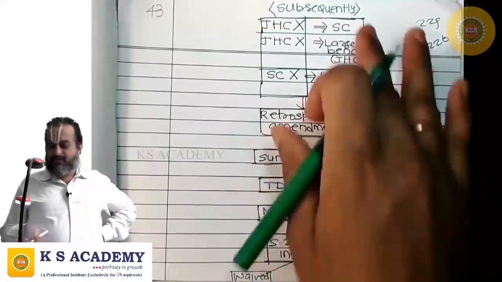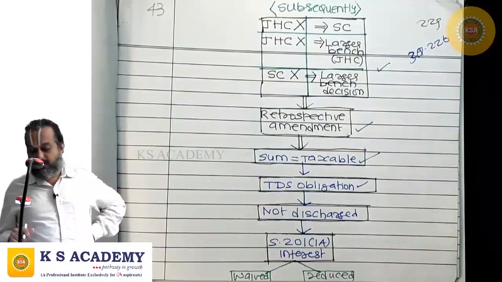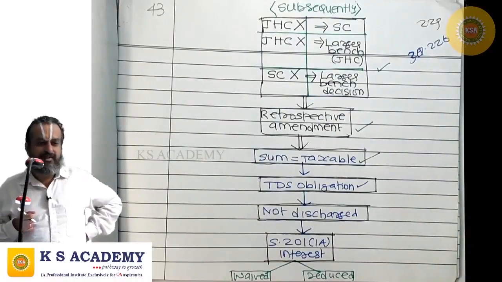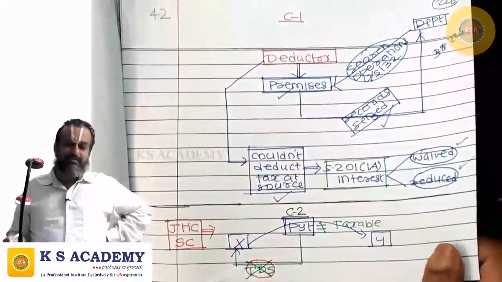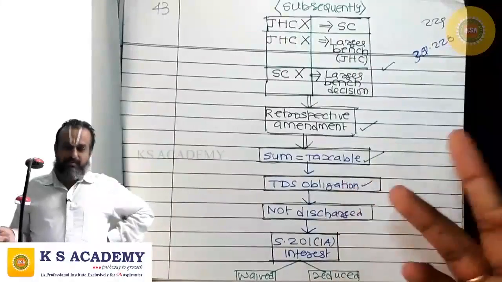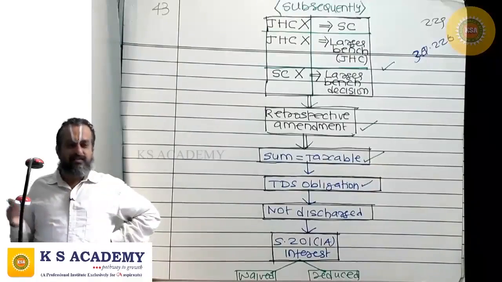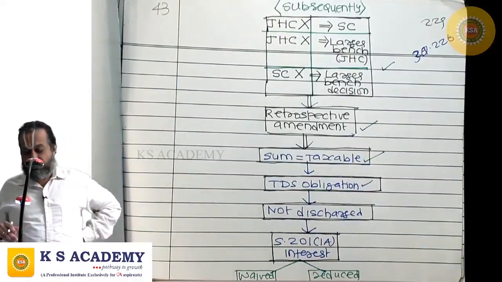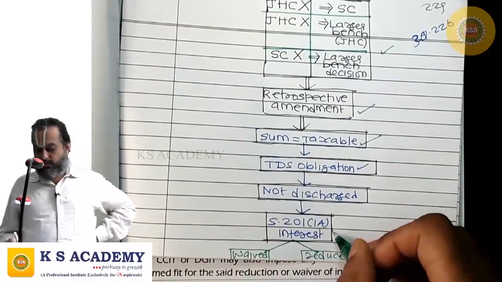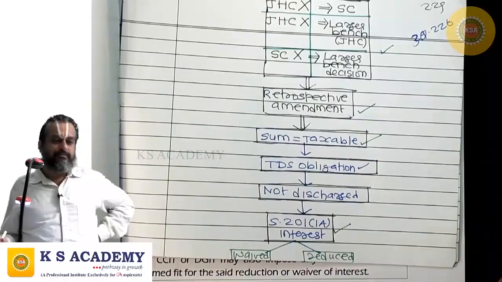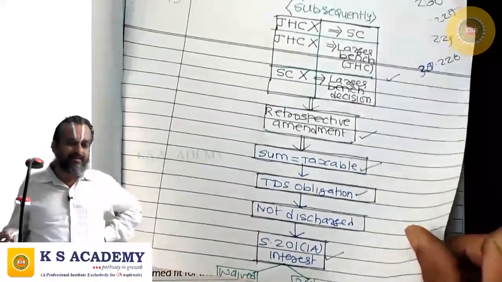So because of these subsequent changes, the sum which was earlier understood as not taxable becomes taxable. Earlier Mr. X did not have a TDS obligation. Now, because the sum has become taxable, he has a TDS obligation, but he has not discharged it. He has made the payment without deducting tax at source. Correct? So 201(1A) interest may come, but that interest could be waived or reduced.